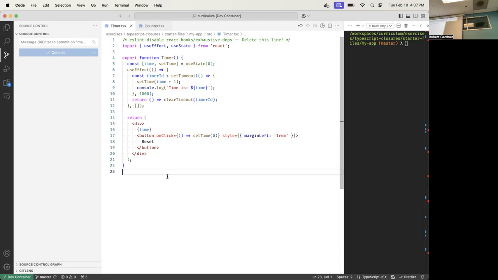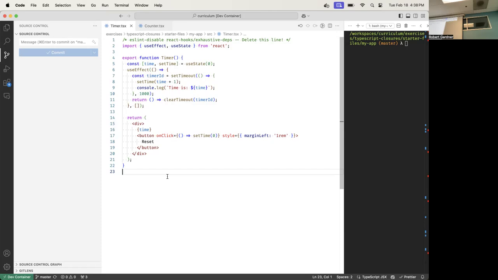Let's see if we can figure it out. Let's look through this arrow function, from here to here, and find everything that is declared outside of this arrow function. That makes it a dependency, which means it has to go in the dependency array. So here we go. Is timerID a dependency? No, because it's declared inside. How about setTimeout? Yes, it's out there, so it goes in.